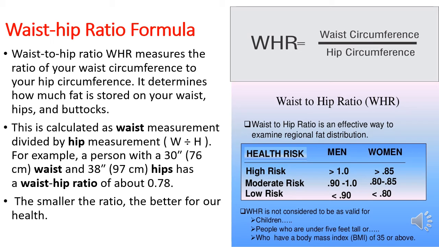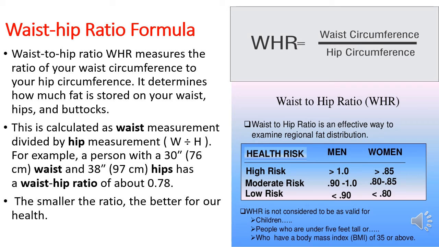As the table indicates, health risk can be calculated like this. In men, if the score is below 1.0 and in women the score is below 0.85, you are in high risk category.